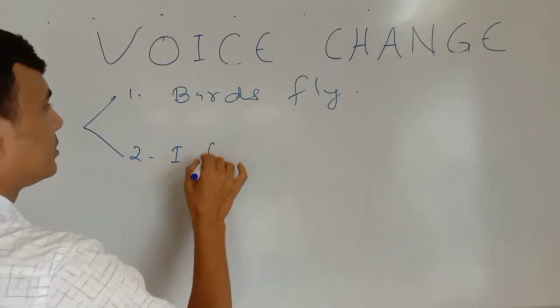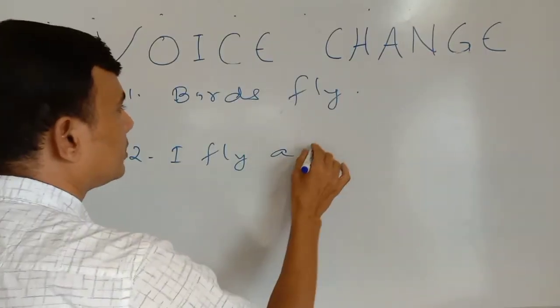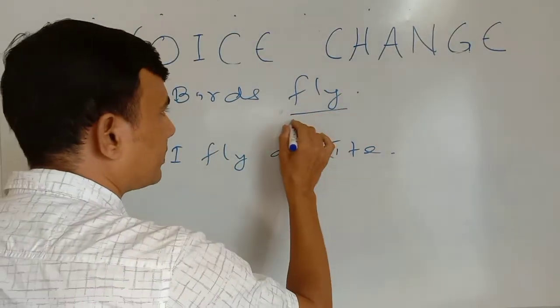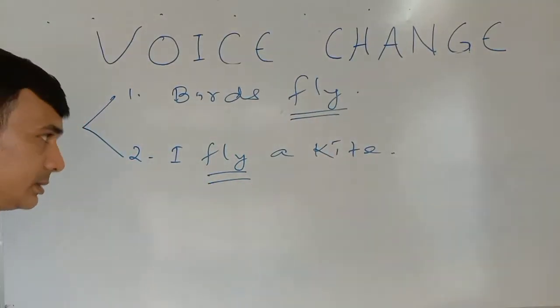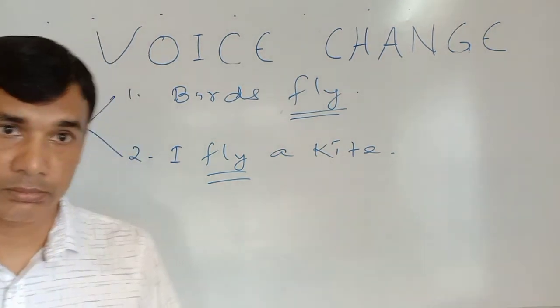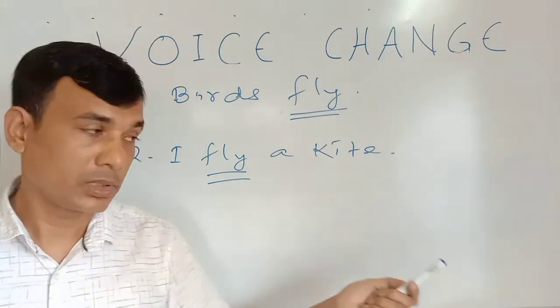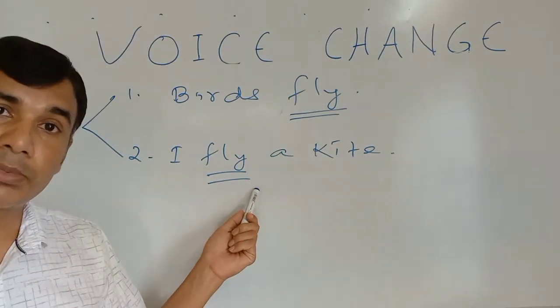Again, I fly a kite. Look at this verb fly, and here also fly. Both are the same verb. But this verb, we cannot put into passive form. But this verb, we can put into passive form.